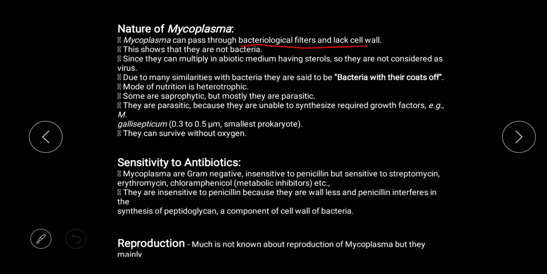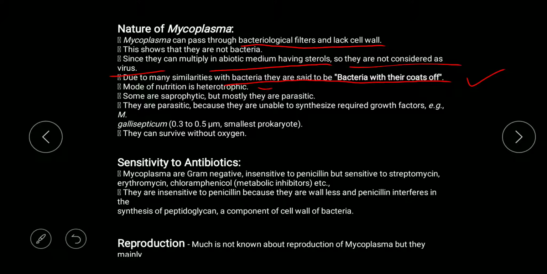When we talk about the nature of mycoplasma, you can see they pass through a bacteriological filter. Because of this, they are smaller than bacteria, so we consider them the smallest bacteria. This shows they are not typical bacteria. But they multiply in abiotic medium having a sterol, so they are also considered as viruses. Some people thought that because they multiply in abiotic medium they can be viruses. But due to many similarities with bacteria, they are said to be bacteria with their coats off.